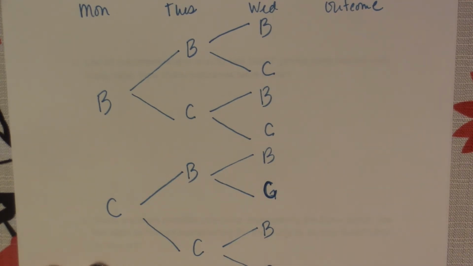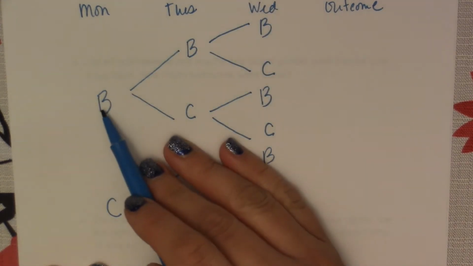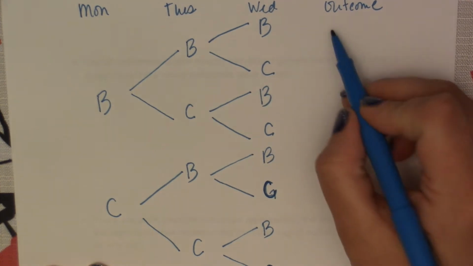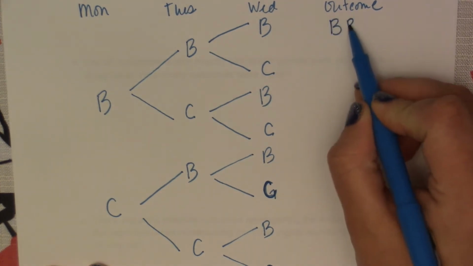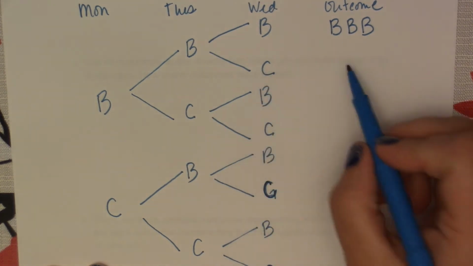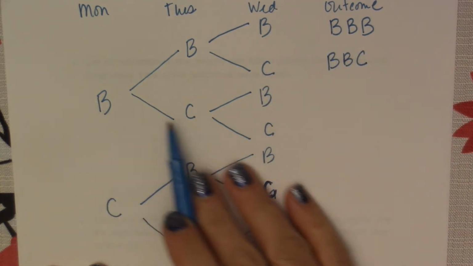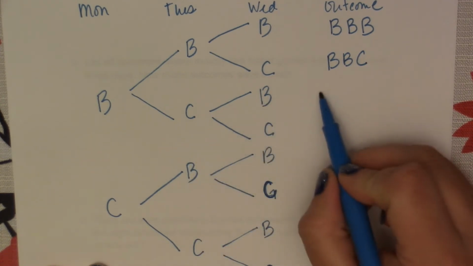Okay, so now to make our outcome list, again, we're going to start at the top and work down through each branch. So we'd have board game, board game, board game. So B, B, B. Board game, board game, card game. B, B, C. Board game, card game, board game.